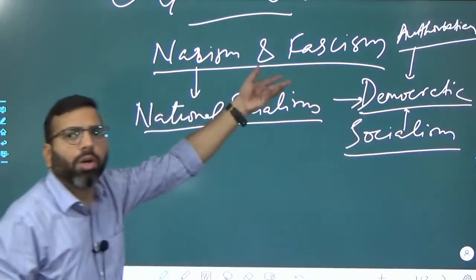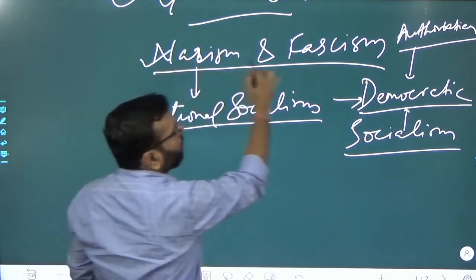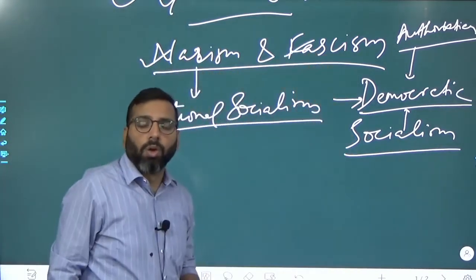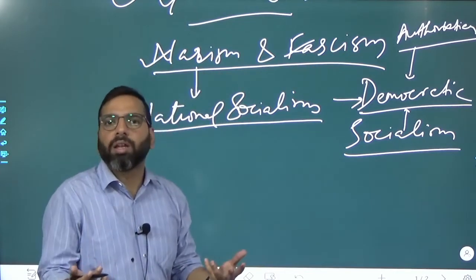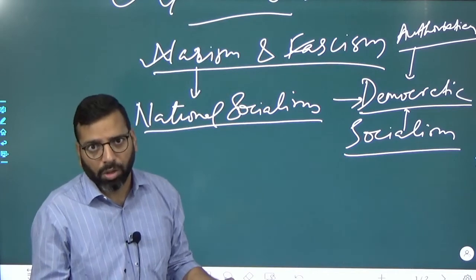And these authoritarian people are nothing but the totalitarians in the term of Nazism and Fascism. Okay. And of course, in Japan, you have military fascism or a totalitarian form of government.